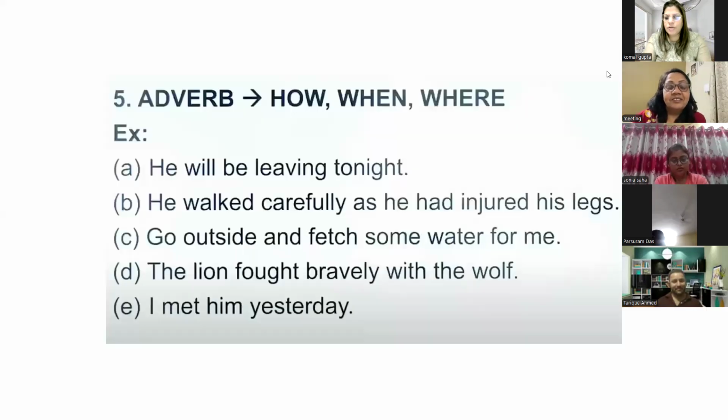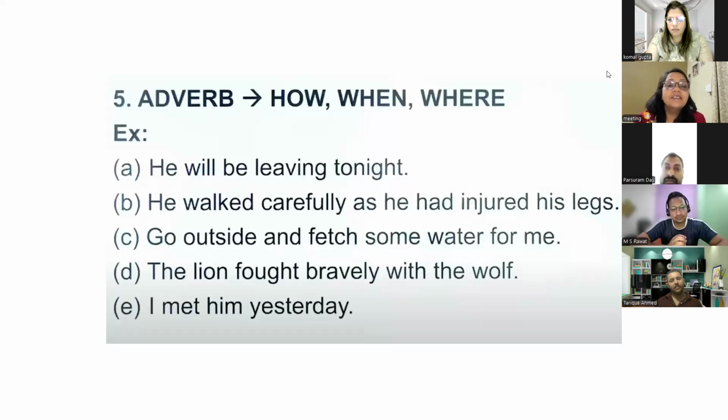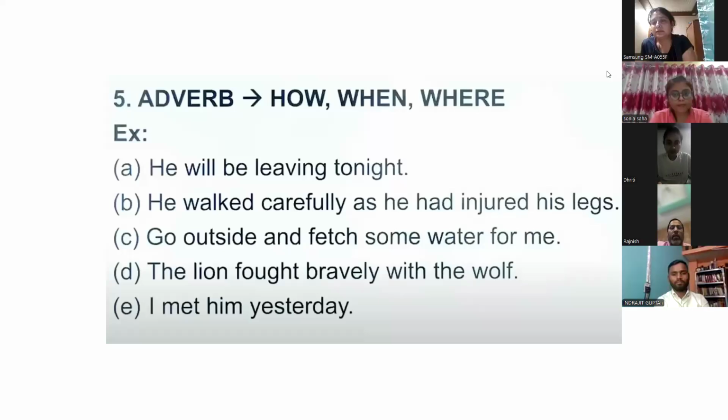चलो, he will be leaving tonight. Sonia, adverb क्या है? You have to identify the adverbs only. Tonight. Okay, great. Rajneesh, number second. He walked carefully as he had injured his legs. Injured is an adverb. No, ma'am. Carefully. Carefully, sorry. ly से end हो रहा है. It's very easy. Sangeeta, number C. Unmute Sangeeta.